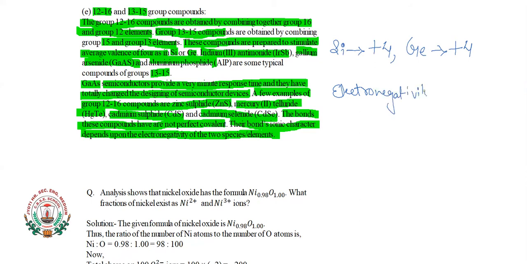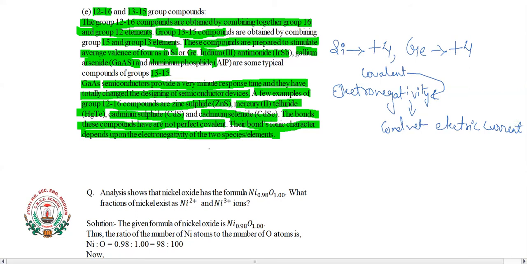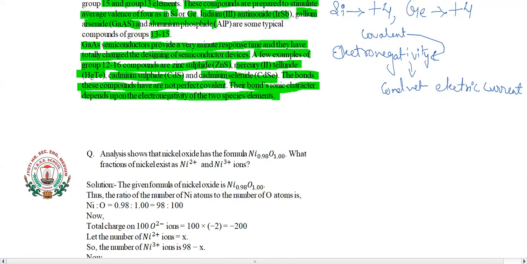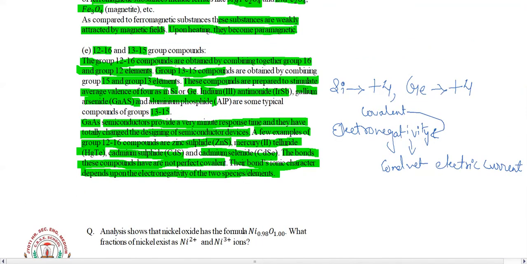Due to this possession of some electronegativity, they can conduct electric current, although they are forming covalent bonds, and due to this reason we use them as semiconductors. So the group 12-16 and 13-15 compounds are all used as semiconductors, and the process for mixing a 12th group element with a 16th group element and a 13th group element with a 15th group element is known as doping.